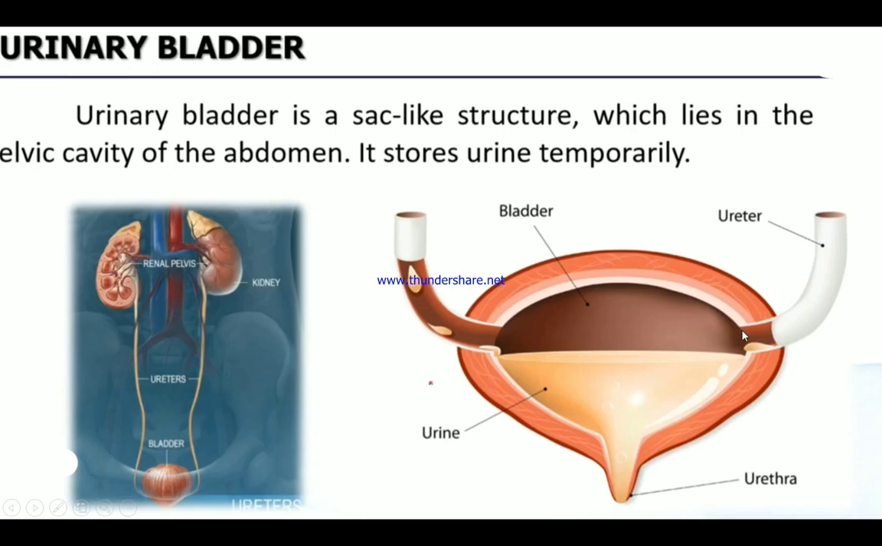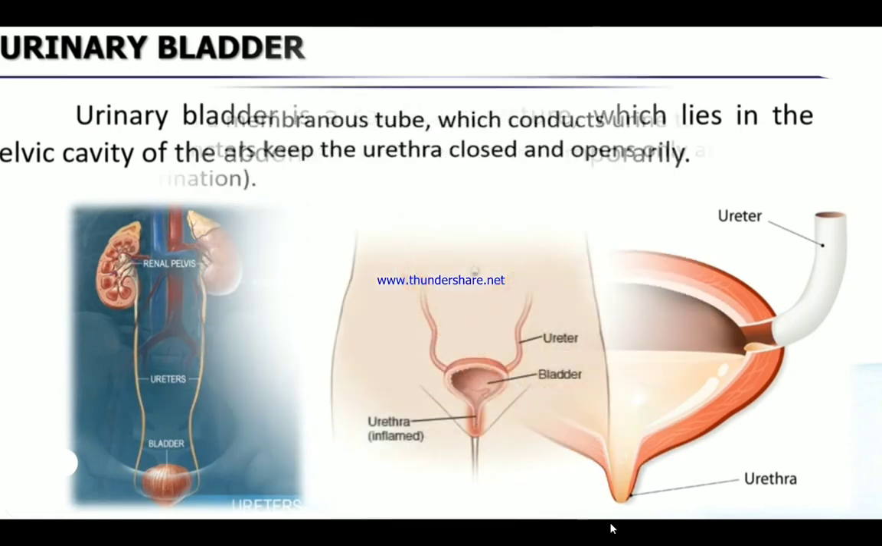Here the urinary bladder is shown for you separately. The urinary bladder is a sac-like structure which lies in the pelvic cavity, the lowermost part of the abdomen. It stores urine. The urine is stored up here temporarily. When the urinary bladder is full, the urine will be released out through the urethra.